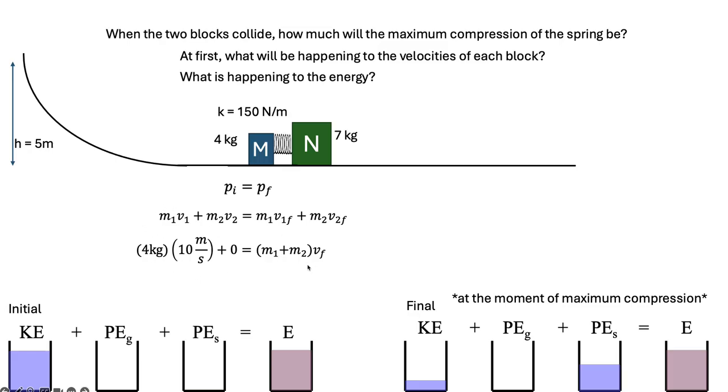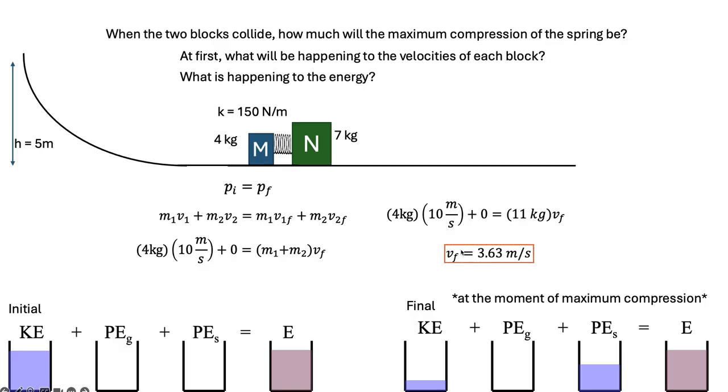And at that moment of maximum compression, both blocks are moving with the same velocity. So it's like a perfectly or maximally inelastic collision, right? They're moving together. There's that moment when they're stuck together where both masses are traveling at the same velocity, right? So we can look at this like this. So here we go. So here's this thing.